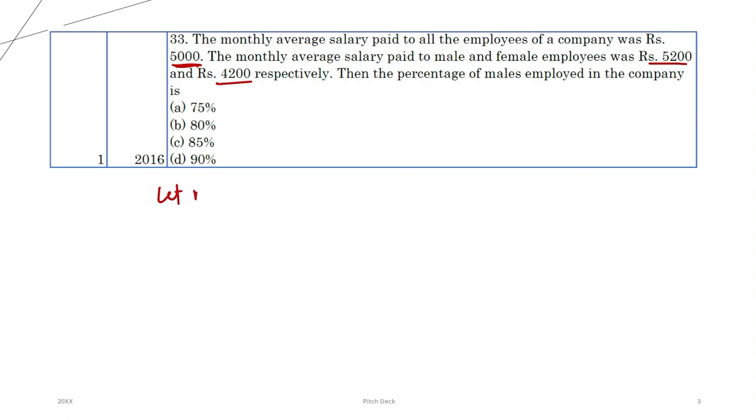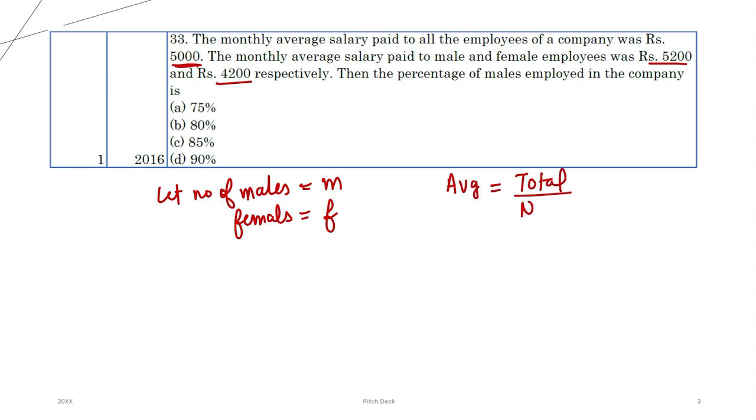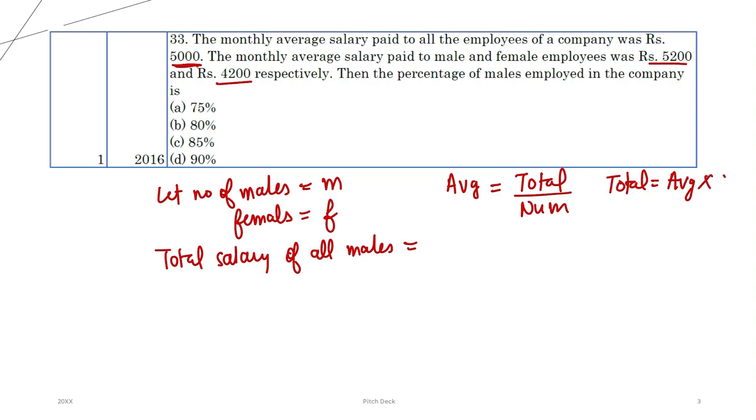So let the number of males in the company be M, females be F, right? Now, what do we know that average is total upon number? So the total salary of all males is how much? If you see, total is average into number, average multiply number. This is what you have to know, and this single line we are going to use in every question in PYQs. So total is equal to average into number.